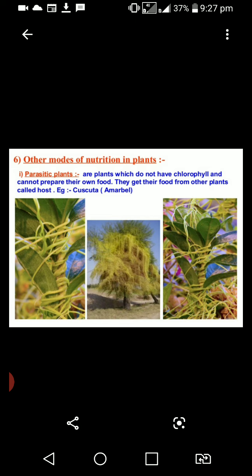This plant is called cuscuta. In this plant, chlorophyll is absent. It takes ready-made food from the plant on which it is climbing. It gets food from the plant it depends on, so it is called a parasitic plant.